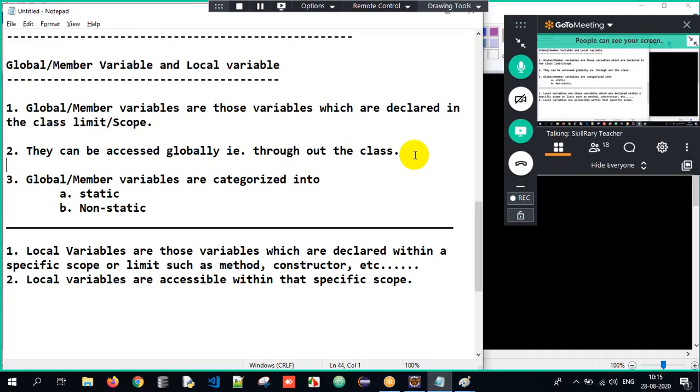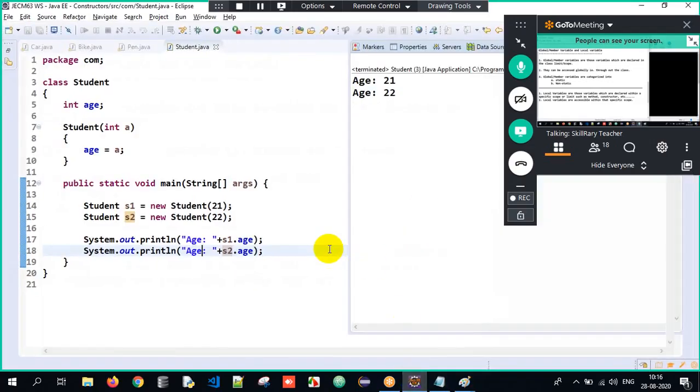Whatever I told theoretically, I have written it down over here. I have documented it as well, so that I'll be forwarding it to you later so that you can understand. What was the necessity of doing this topic? I will tell you. Now I go back to my program.